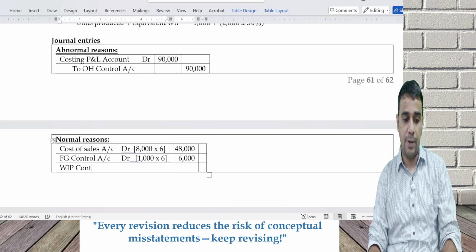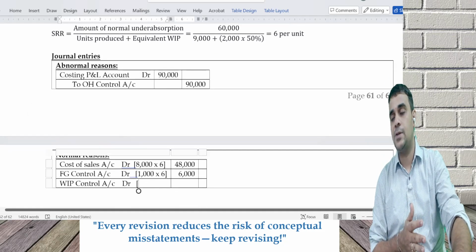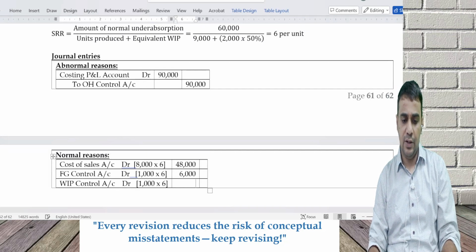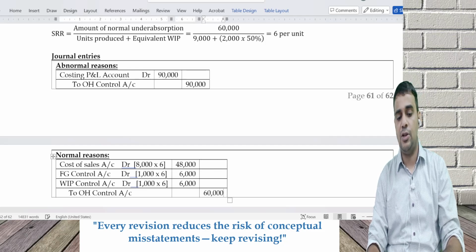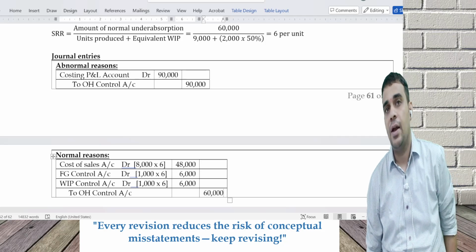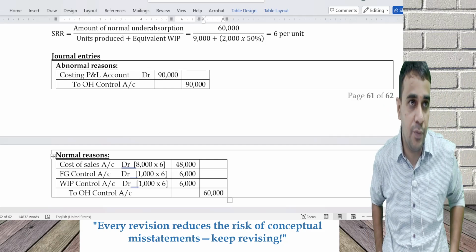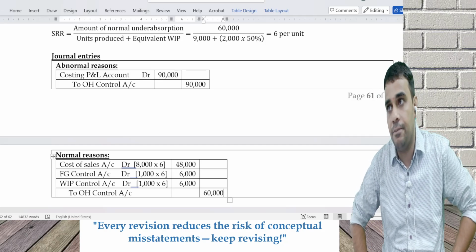WIP control account debit. Equivalent WIP is 1,000 units. Next year, you have to pay the 6,000 again to overhead control account. 60,000 which I could not recover. I wanted existing customers to pay 48,000, which is not going to come. 6,000 for the next year customer and 6,000 by the next year customer, that will come.